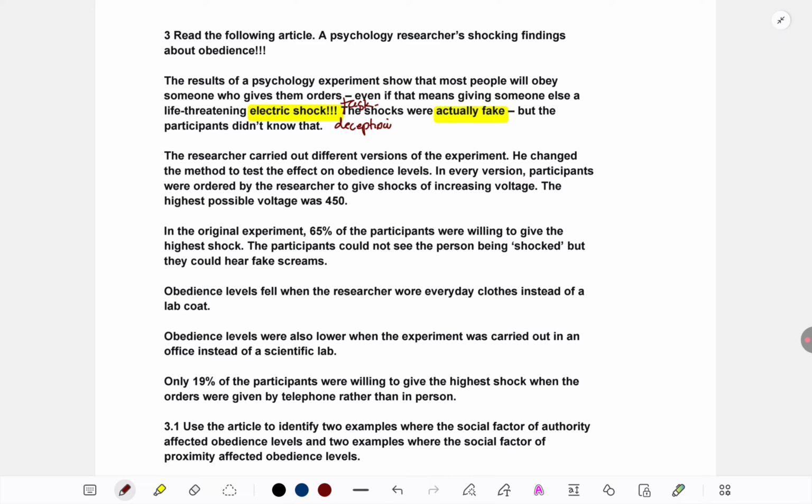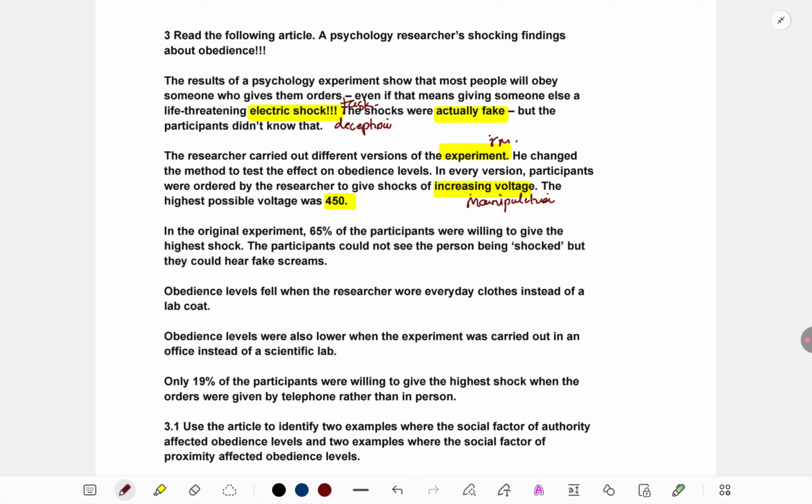Okay, so then researchers did an experiment. So here we have the research method. We come to know it's an experimental study. He changed the method to test obedience level, so manipulation is going on every time. The participants had to give shocks of increasing voltage and the maximum level was 450. So we can see exactly what is the manipulation. The researcher is just going on telling participants to give shocks to another person to an extent of 450 volts, which seems to be very extreme and painful.